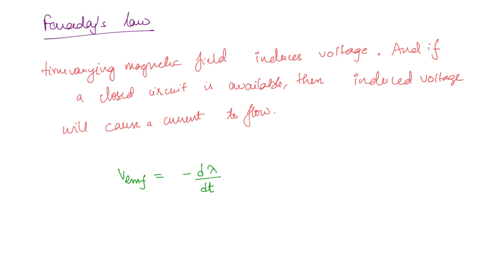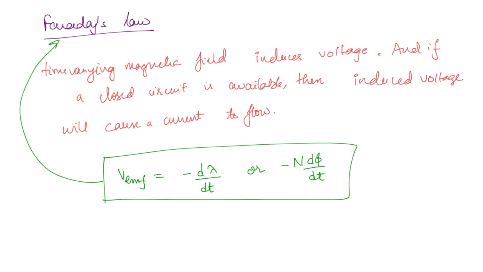Now what is the flux linkage? It is nothing but N times the flux of each turn. So we write this as, the number of turns is constant, so you can take it out, minus N dφ/dt. So this is Faraday's law, and this negative sign especially is given by Lenz's law. So what it basically states here is, when there is an EMF, we are not just concerned with the magnitude but the polarity as well. So what is the direction of the magnetic field, right? That is given by the negative sign.